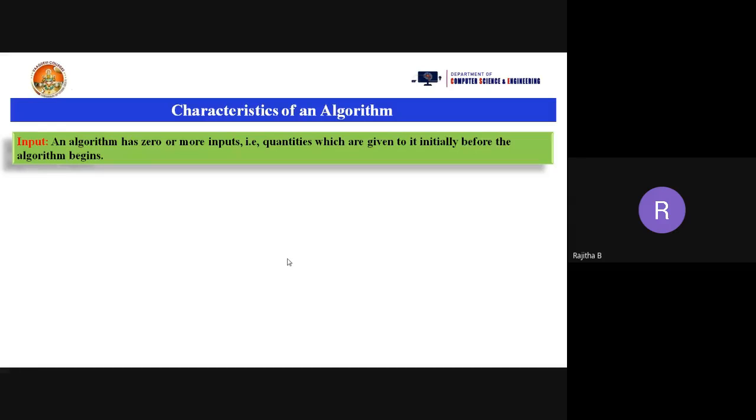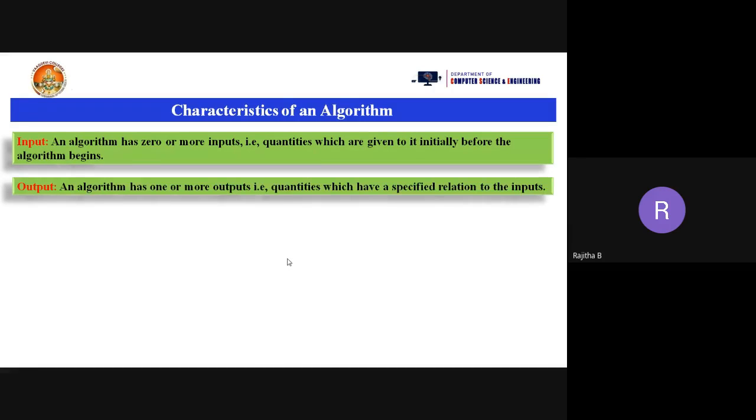And what is the next one? Output. For each and every program, we are getting one output. Based on the input given to the program, we are getting the output. So an algorithm has one or more outputs. See here, there is a difference between input and output. Input is zero or more inputs, and coming to output, we have one or more outputs.